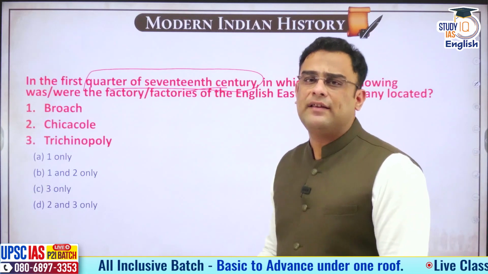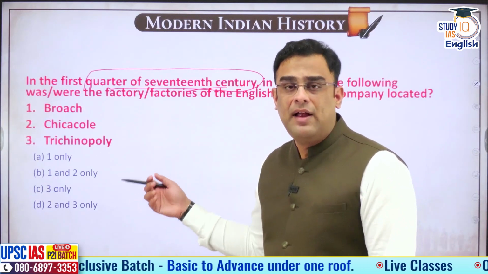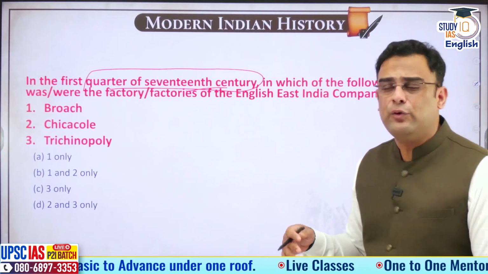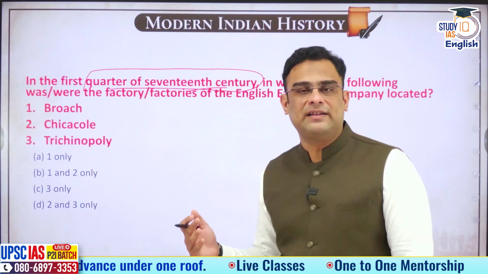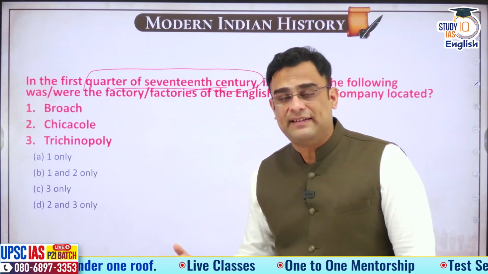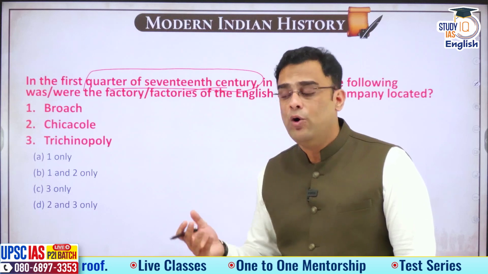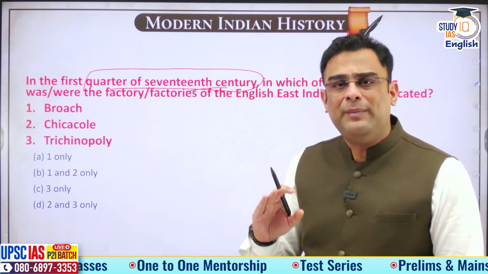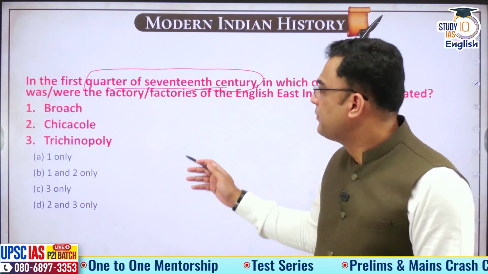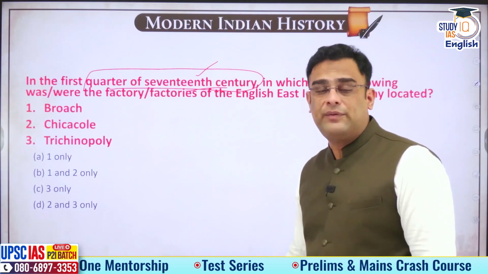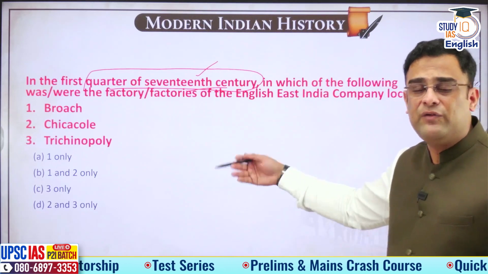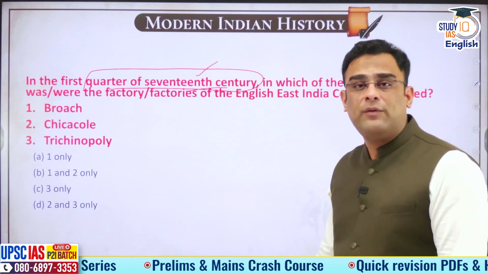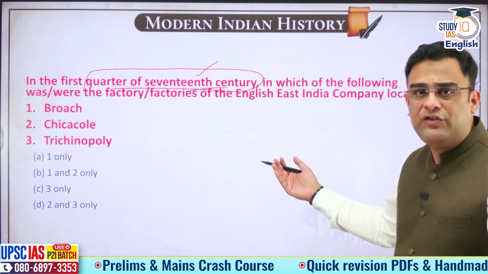UPSC has sometimes asked questions based on factories, as we saw in case of the Dutch, now in case of the English. It is not as if you need to cram up every single factory when it is coming up, but having a sense of how a particular company is expanding its presence in India will be sufficient to answer such questions. The question is about the first quarter of the 17th century. The Britishers have just arrived. 1609, the first time they come to the court of Jahangir. So naturally, these are very initial times.